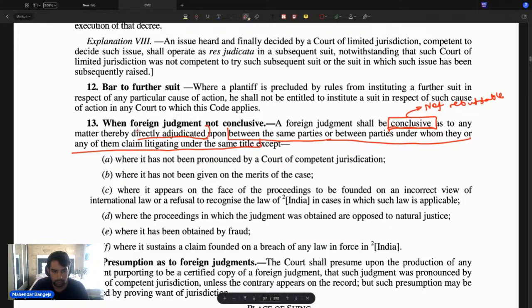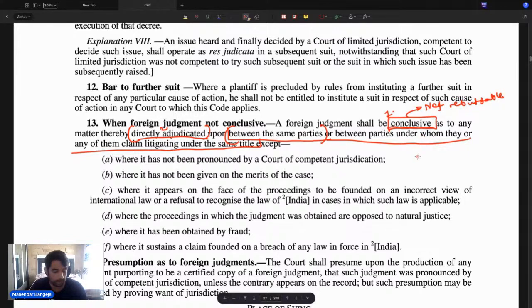So if the matter is directly adjudicated, and the matter is between the same parties, in such cases the foreign judgment will be conclusive.